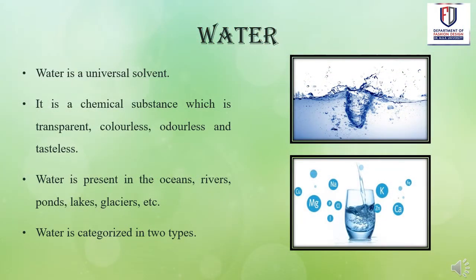The first topic under Unit 1 is water. Water is a universal solvent. As we know, without water, human beings or living beings cannot survive on the planet. It is a chemical substance which is transparent, colorless, odorless and tasteless. Water is present in oceans, rivers, ponds, lakes, glaciers, etc. Water can be classified into two types.